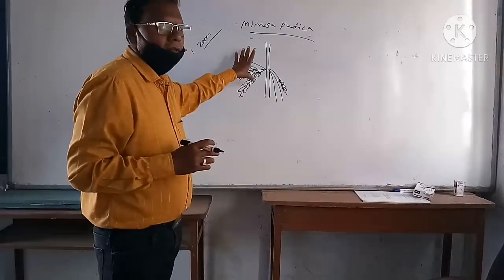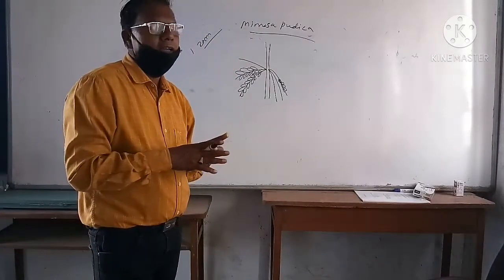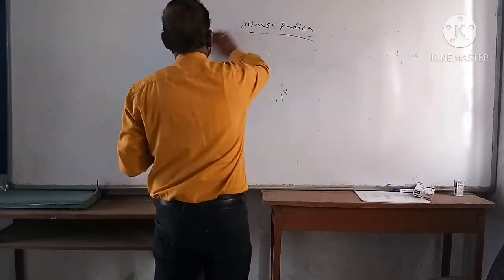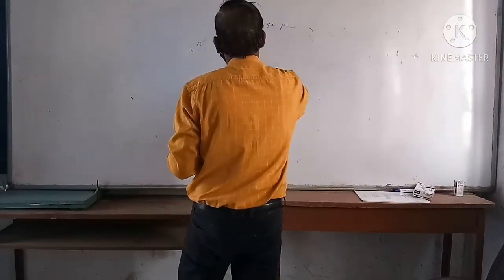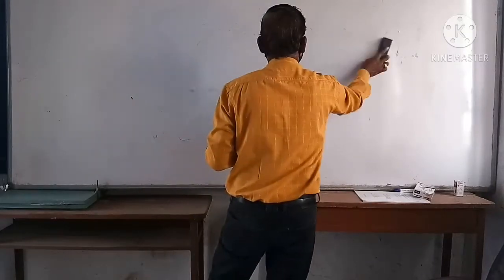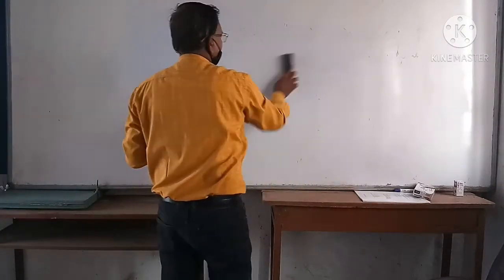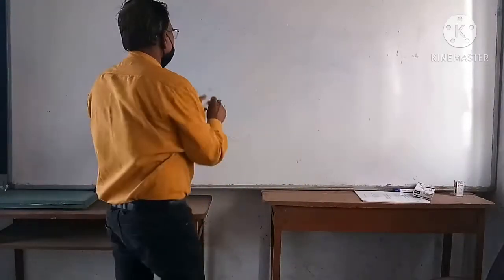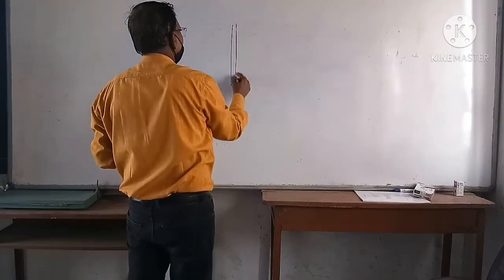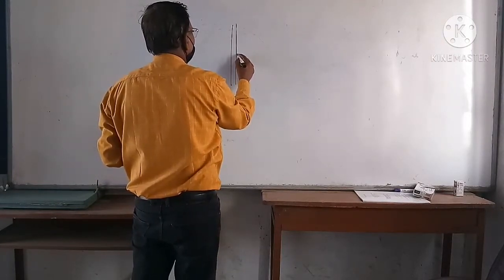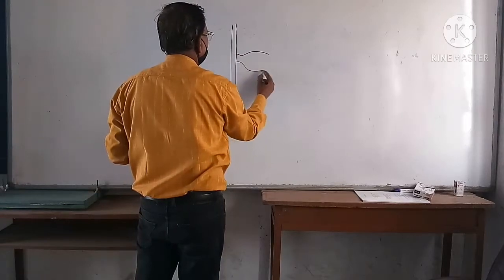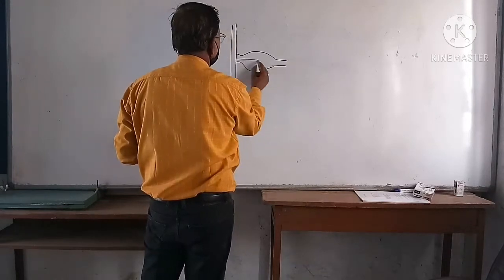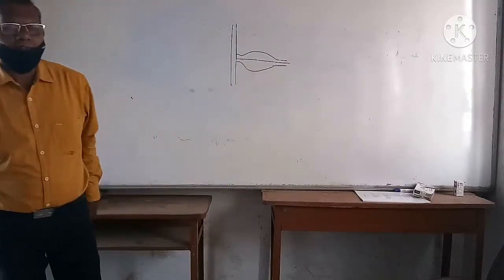Now we see what is the physiological reason behind it. Why does the leaflet or the leaf get drooped down or close? The physiological reason is the difference in the osmotic pressure in the cells of the lower half and the upper half. In Mimosa pudica, the petiole base is swollen, and that is a pulvinus.